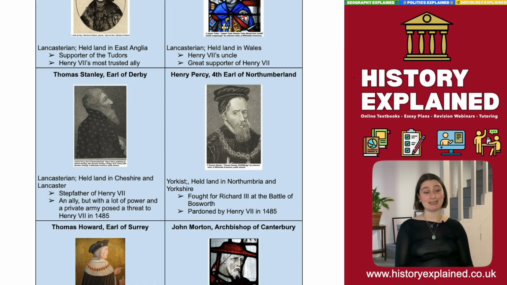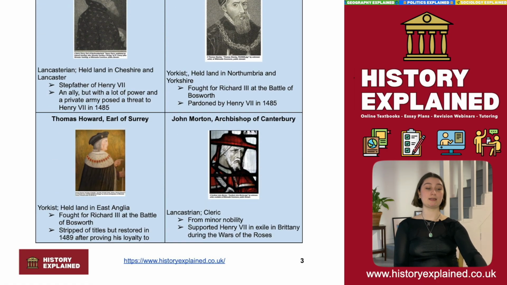So in the case of Henry Percy, he was actually pardoned by Henry VII in 1485. This is an example of Henry VII being quite clever in how he allows people to have power. So he allows Henry Percy to retain a lot of his power, a lot of his wealth, even though he was a Yorkist, because he consented and recognised Henry VII as king. A slightly different example is Thomas Howard, who was initially stripped of his titles and his funds by Henry VII. But once he proved his loyalty in 1485, these powers and titles were restored.